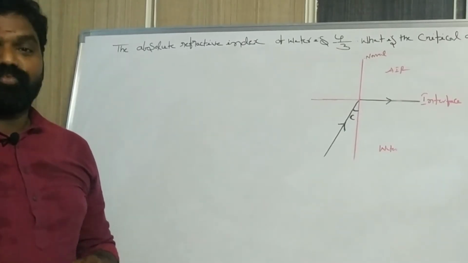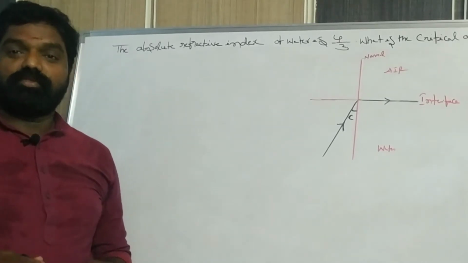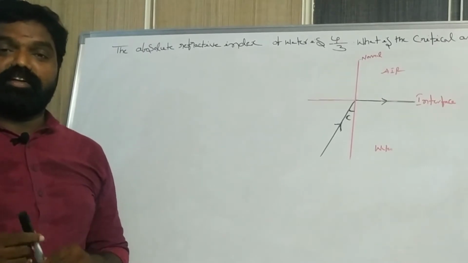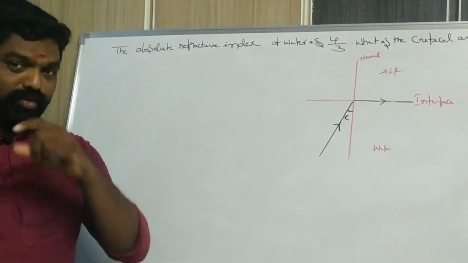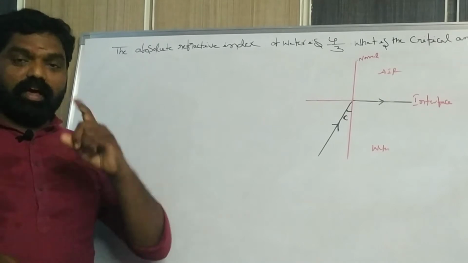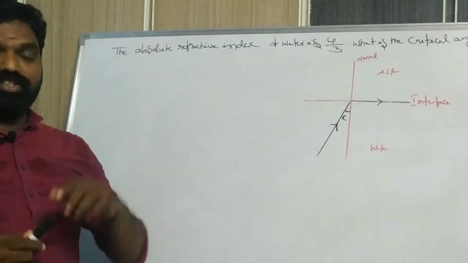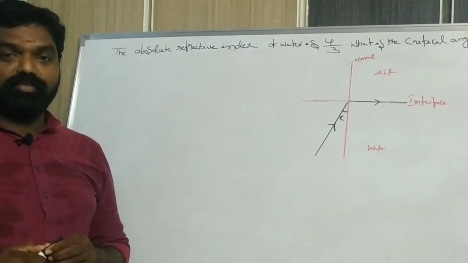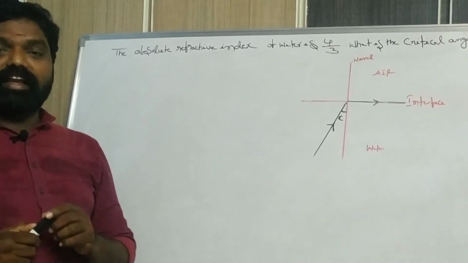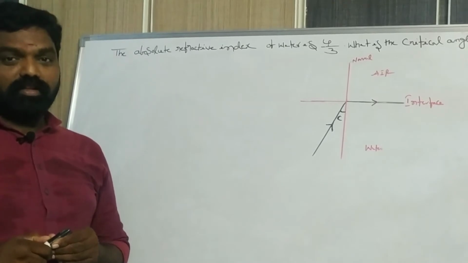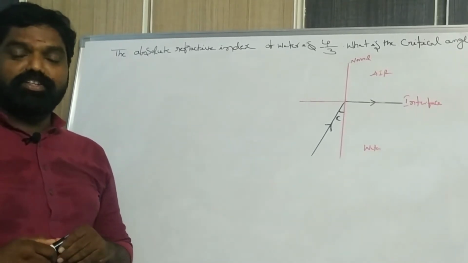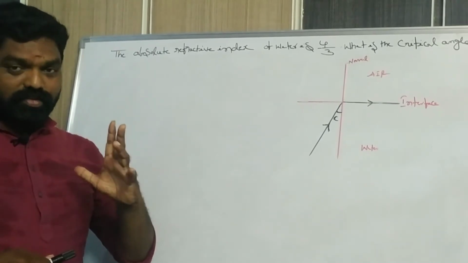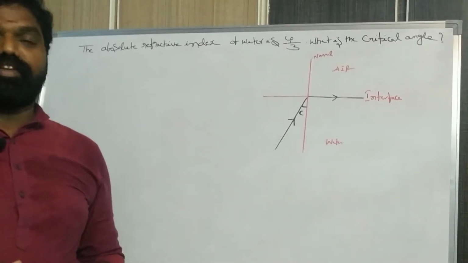Dear children, now we are going to solve some problems related to critical angle and refractive index. You know the critical angle: the angle of incidence at which the light traveling from denser medium to rarer medium, so the refracted ray grazes on the interface. Then the angle formed in the denser medium is called the critical angle. Right? You know total internal reflection.